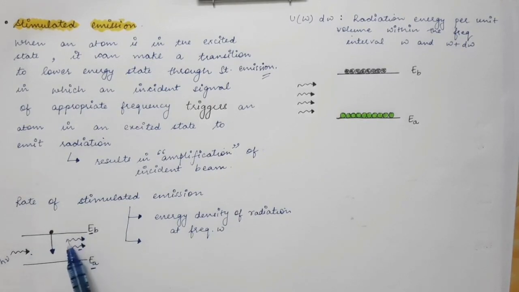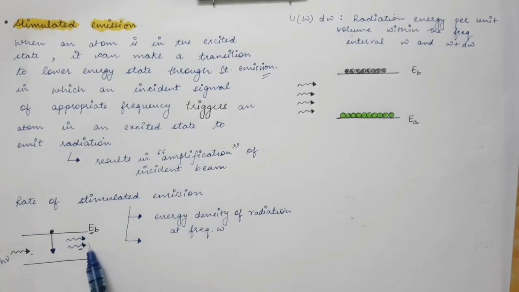This photon, which is emitted due to the transition of the atom from the excited to the lower state, will also have the same energy, which is equal to EB minus EA. So these two photons will have the same energy. Then, these two photons will be coherent to each other. Then they will be emitted in the same direction. That is, the photon which is emitted due to the transition of the atom will go in the same direction as that of this incoming photon.